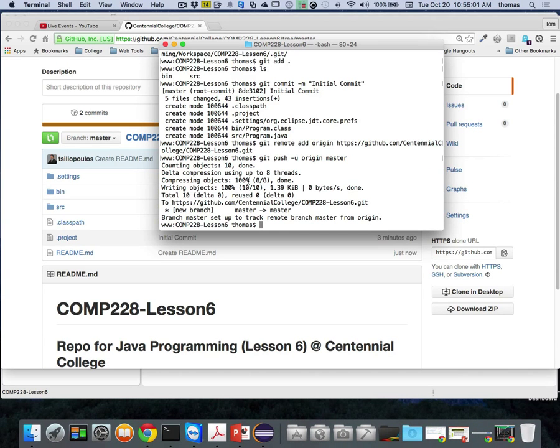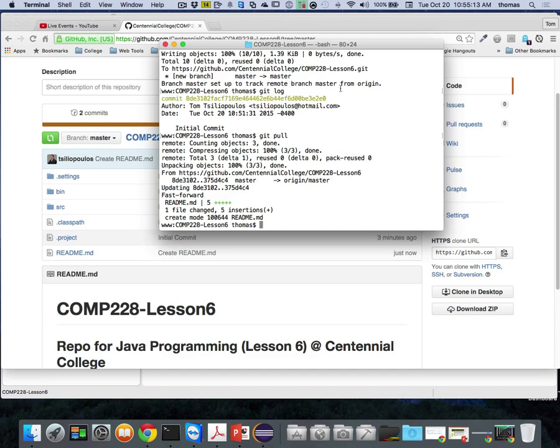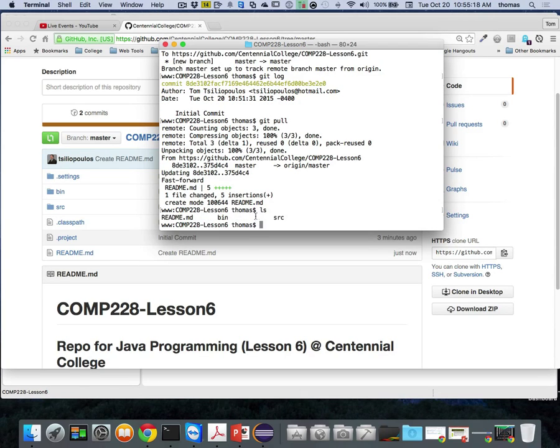If I do a Git Log command, I see that there's only 1 commit, the initial commit, here locally, but I've got 2 commits remotely. So I've got to sync that up. And the way to do that, of course, is to do a Git Pull, right? Git Pull pulls down the README file, and if I do a list, I notice that I have a README file, my bin, and my source. They're there as part of my structure.